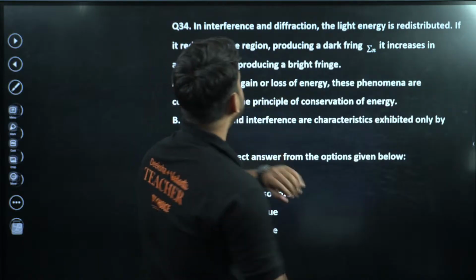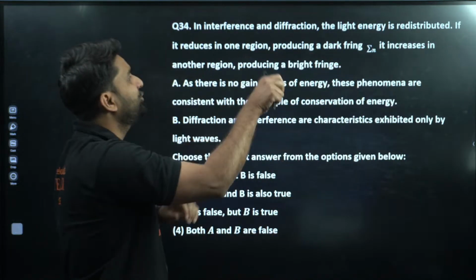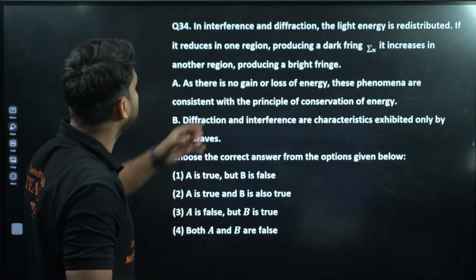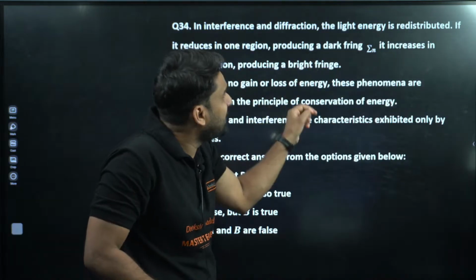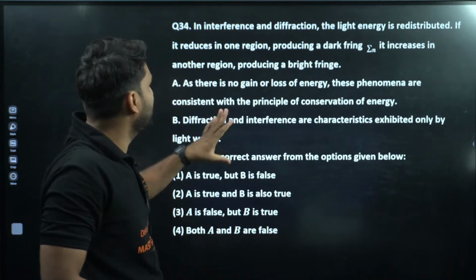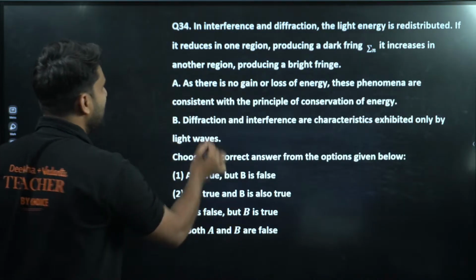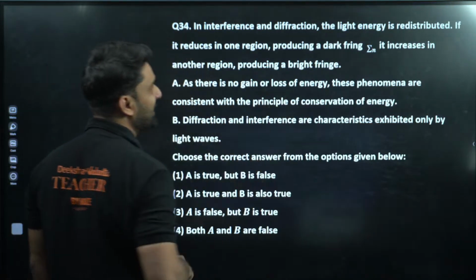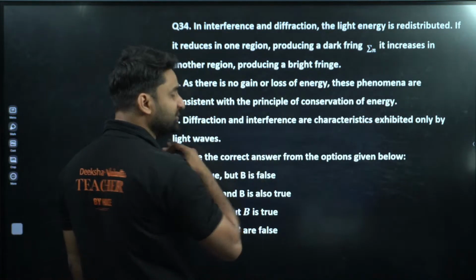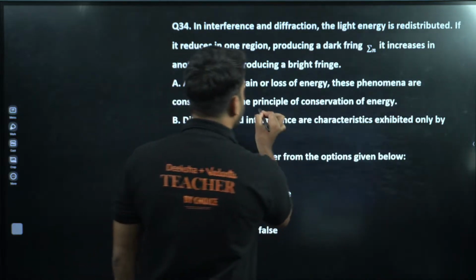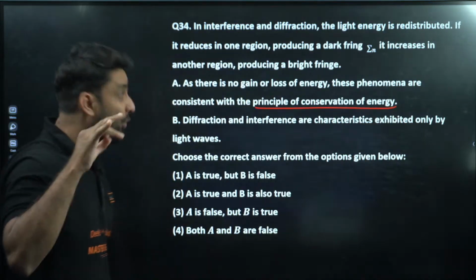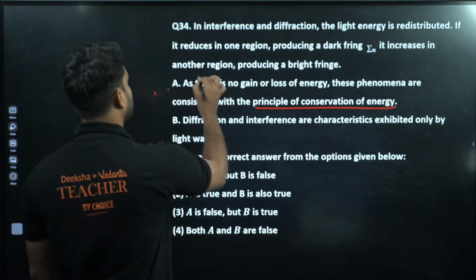In interference and diffraction, the light energy is redistributed. If it reduces in one region producing a dark fringe, it increases in another region producing a bright fringe. Very easy question. There is no gain or loss of energy; it is based on conservation of energy in wave theory. So option number 1 is true.